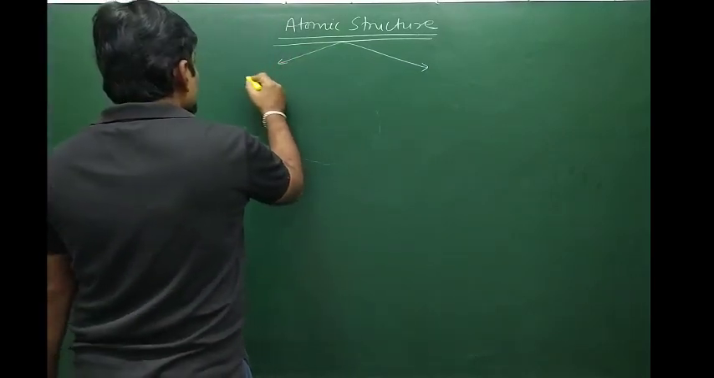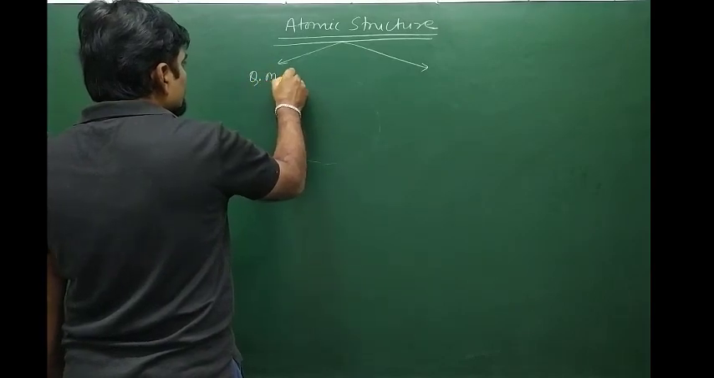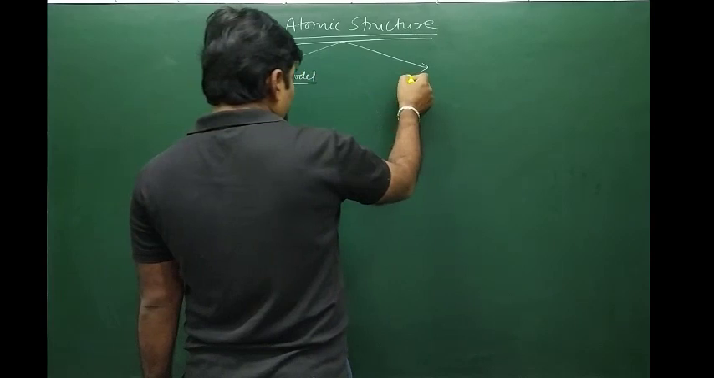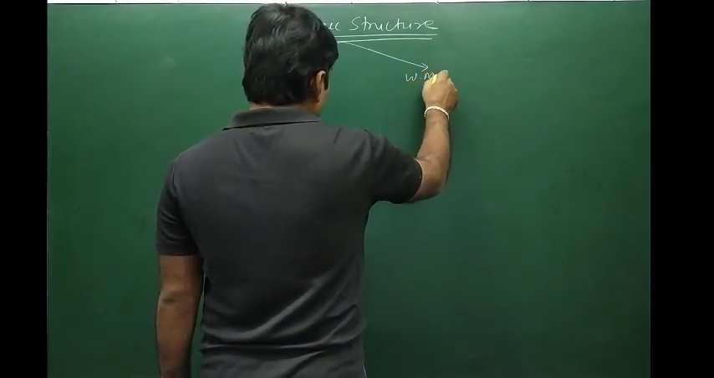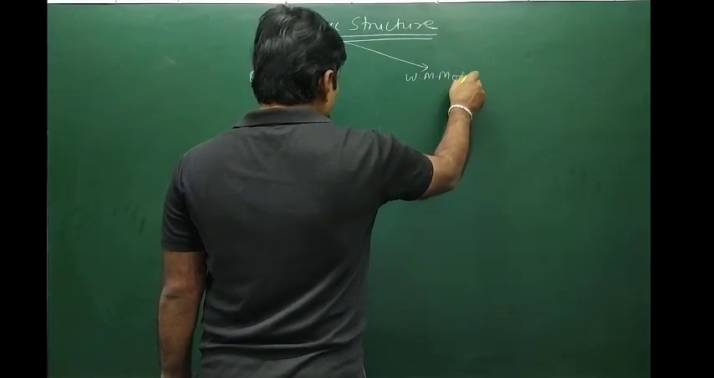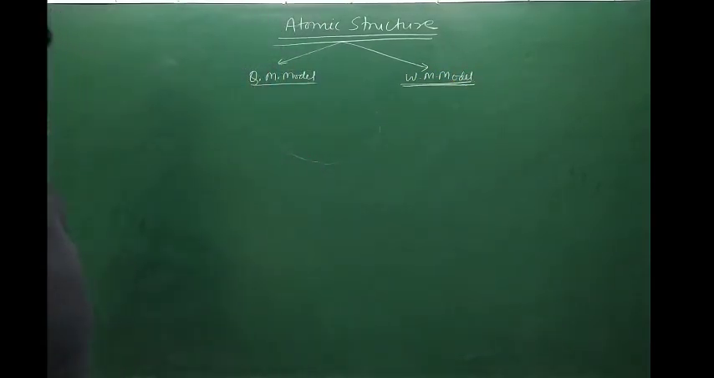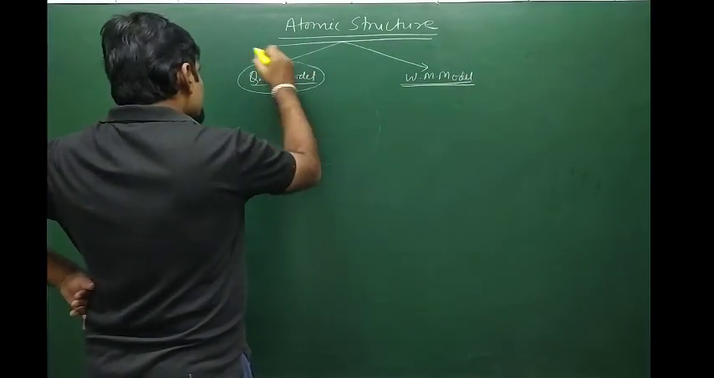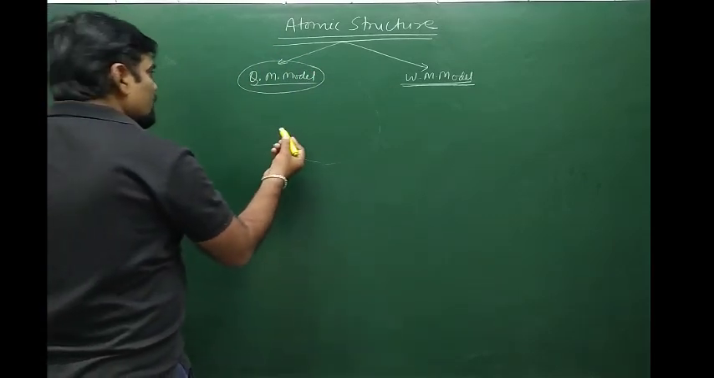The first part is atomic structure revision up to the quantum mechanical model. The other part is the rest, that is the wave mechanical model and the rules, Pauli's, Aufbau and all, filling of electrons. So first of all we will go up to the quantum mechanical model.